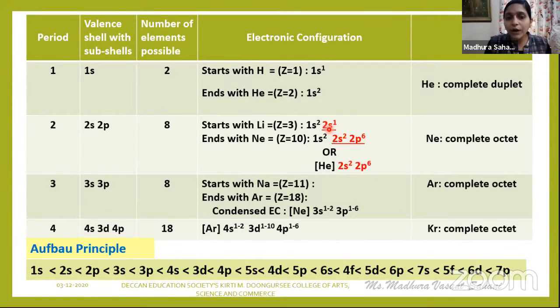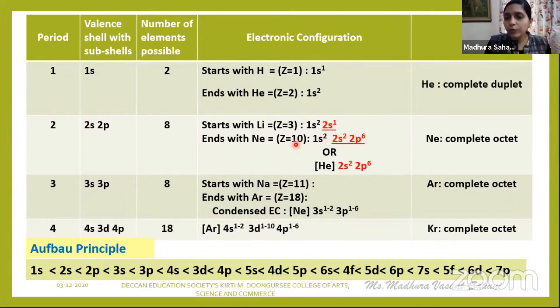ये 2s क्यों आया? आपका second period चल रहा है. You are learning the EC with respect to second period. तो ये आपका outermost shell है. So 1s2, 2s1: ये आपका inner shell होगा, ये आपका outer shell होगा. So this period ends with neon with the atomic number Z equal to 10.